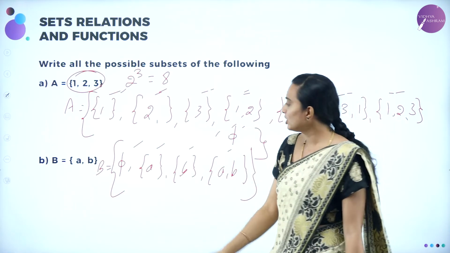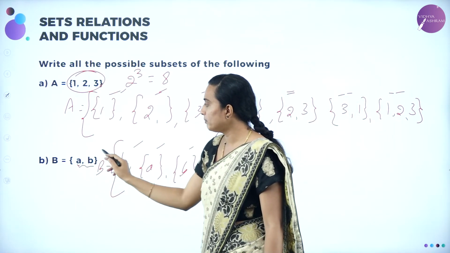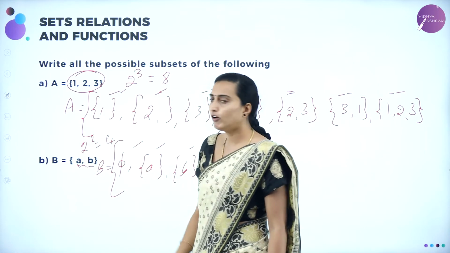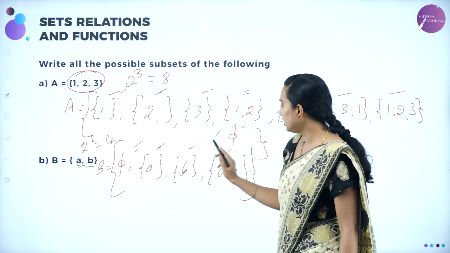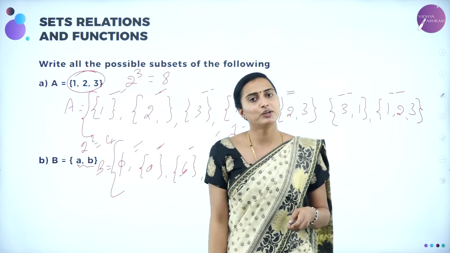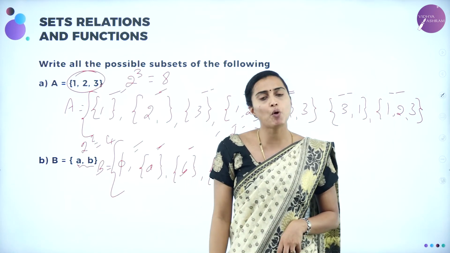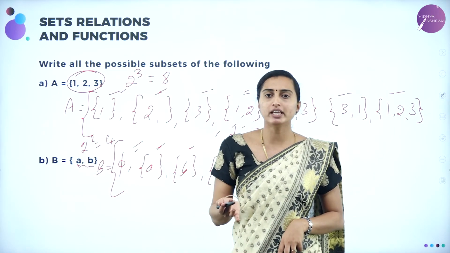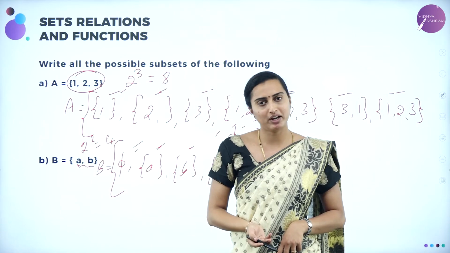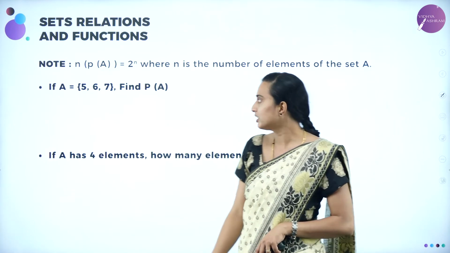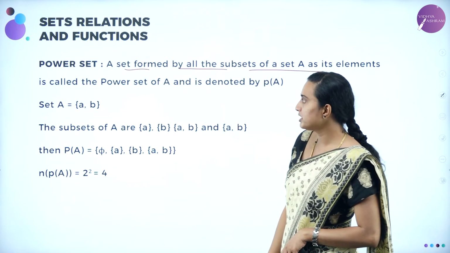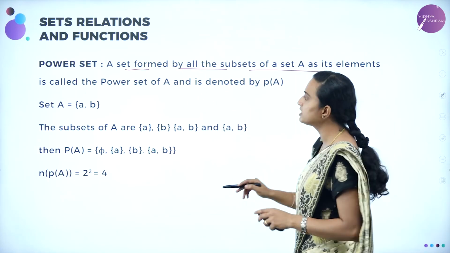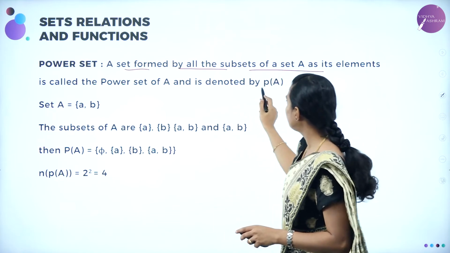There are 8. Here there are 2 elements, so 2 power 2 means 4. There should be 4 elements: 1, 2, 3, 4. That is going to be known as the power set. Power set means the set of all the subsets. The set formed by all the subsets is known as the power set, and this is denoted by P of A.